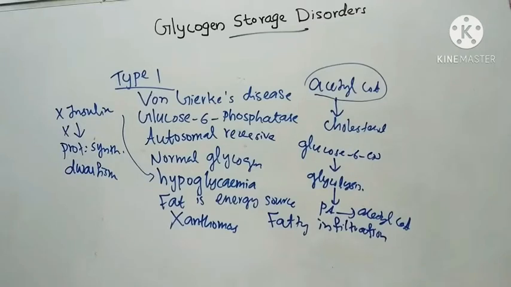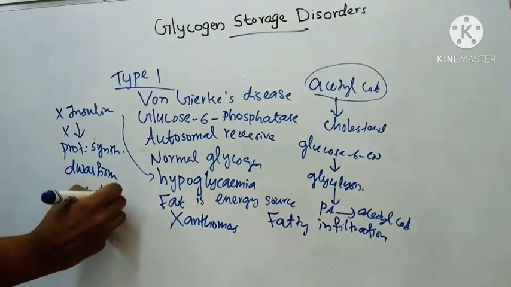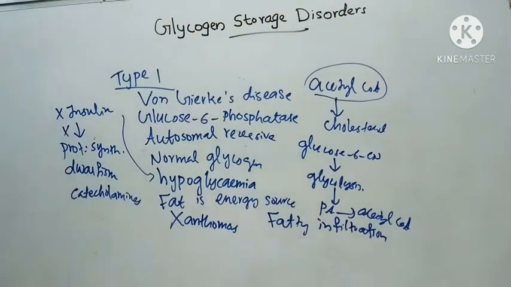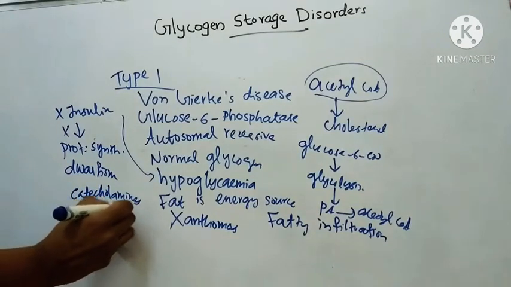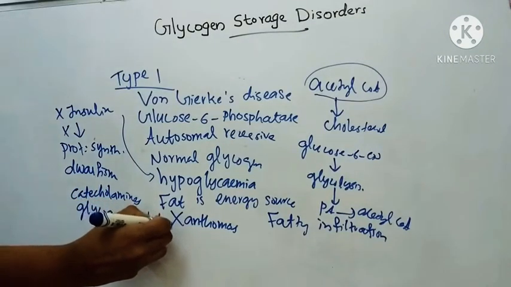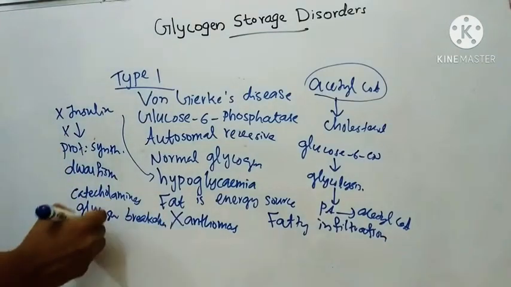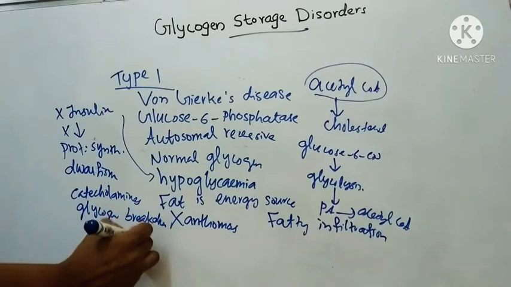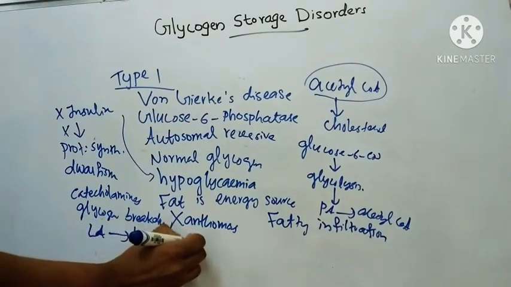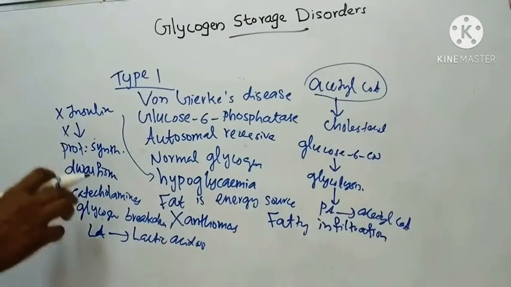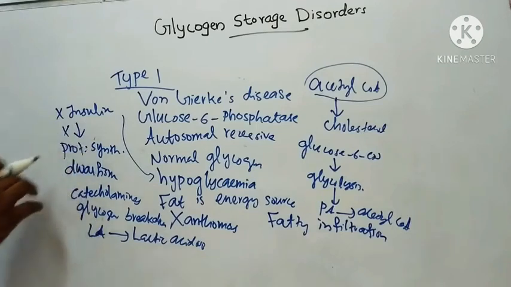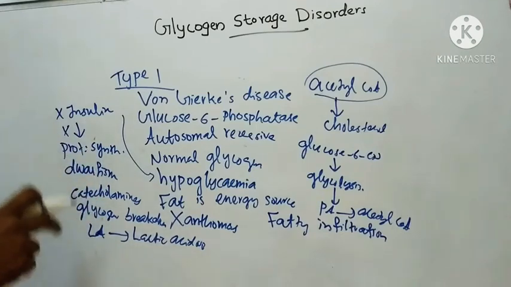The second effect is that hypoglycemia stimulates secretion of catecholamines, and it causes muscle glycogen to break down and produce lactic acid, so lactic acidosis. These are the two effects of hypoglycemia.